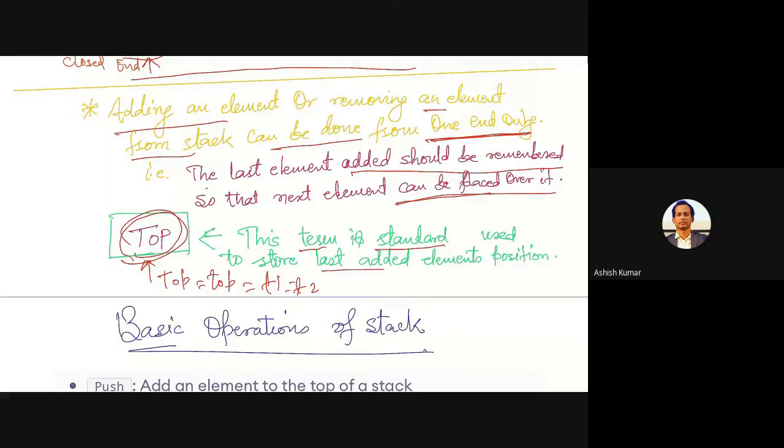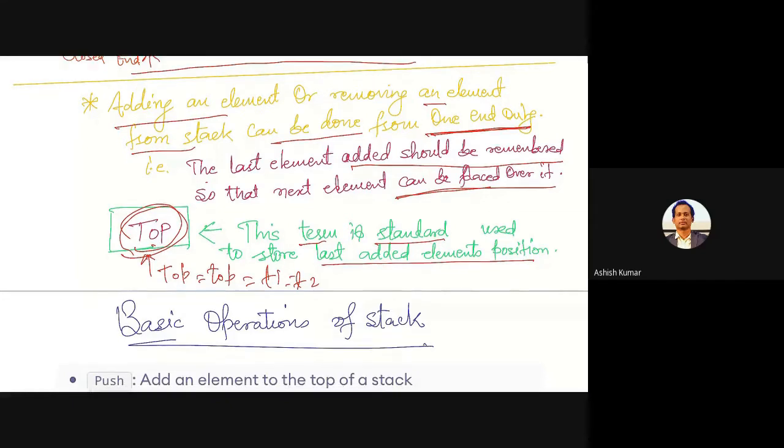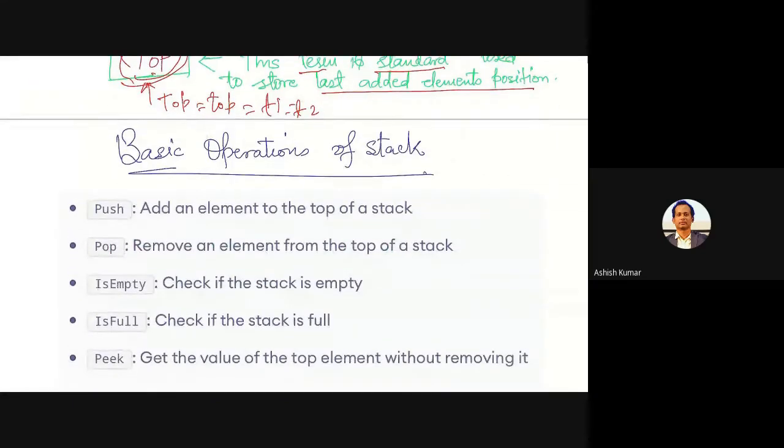To store the last added element's position. So this top stores the last element's position where you actually inserted. If you say array, then it will be the last index where insertion was done. यहाँ पे भी element को insert किया गया. There are some basic operations which I have listed here: push, pop, is empty, is full, and peek.